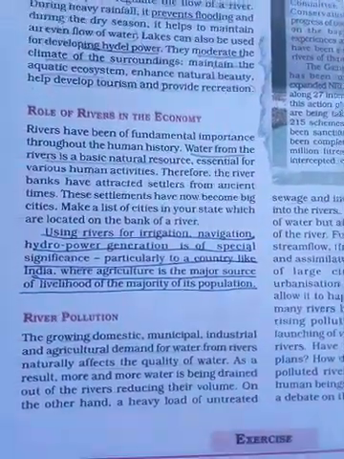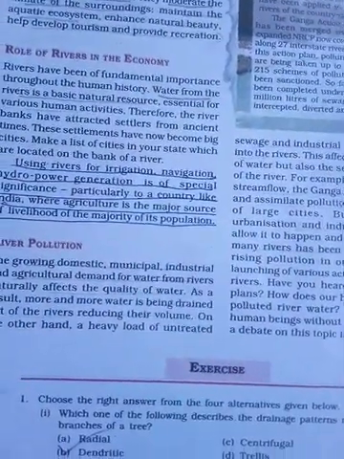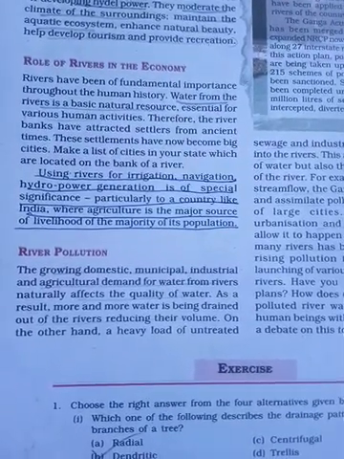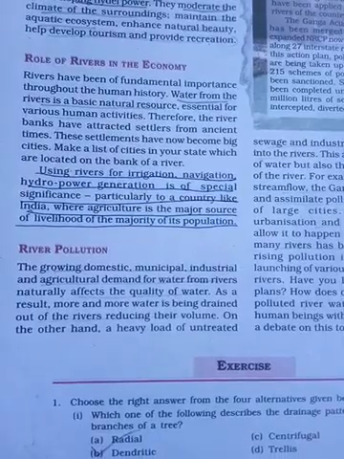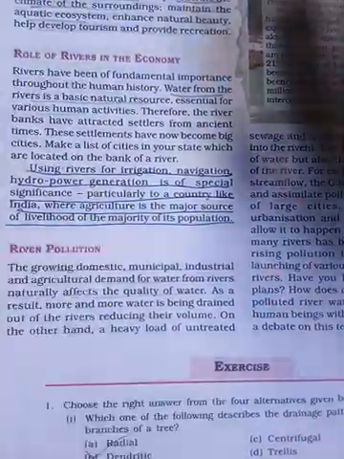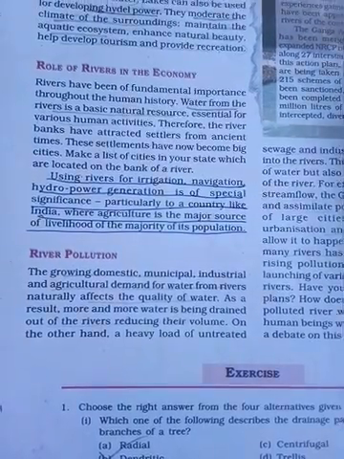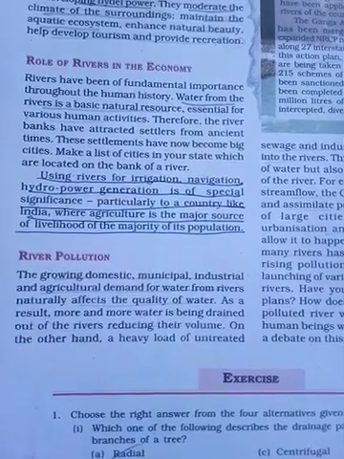River pollution: nowadays people settle near the rivers, so the quality of the rivers decreases a lot. In ancient times the quality of the river was balanced and it was not affected, because human beings did not pollute that particular area.